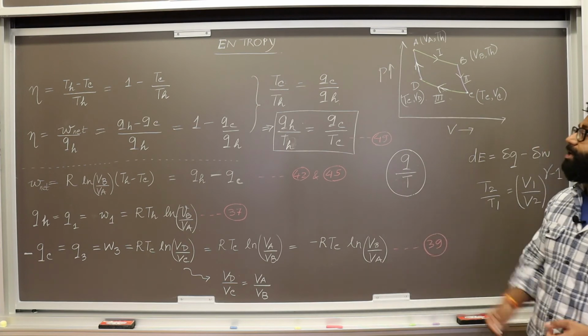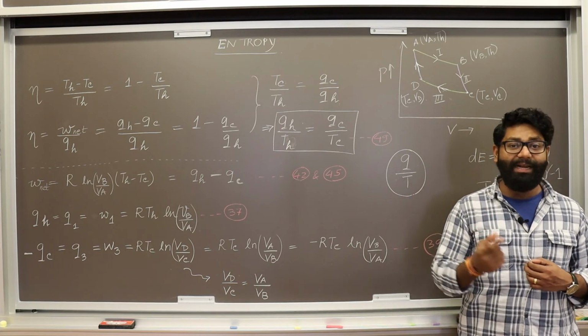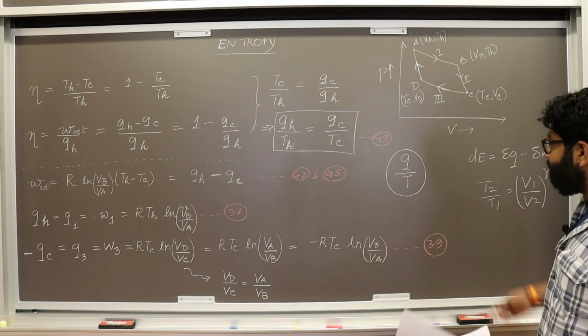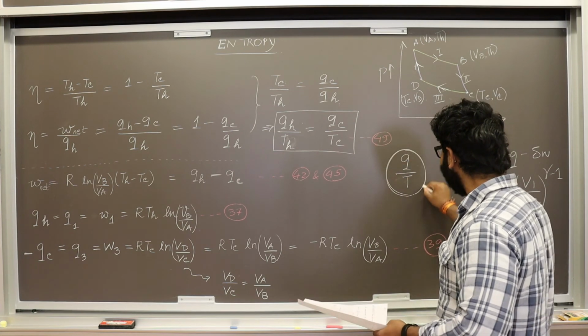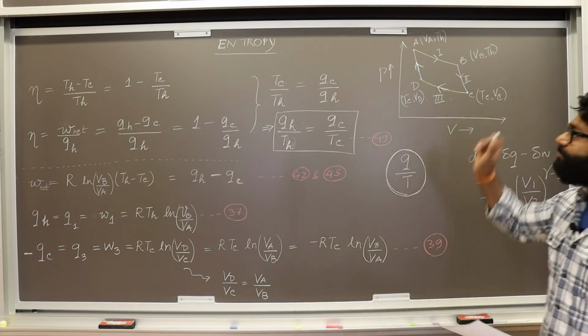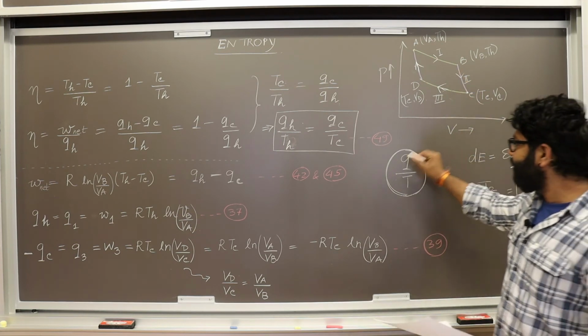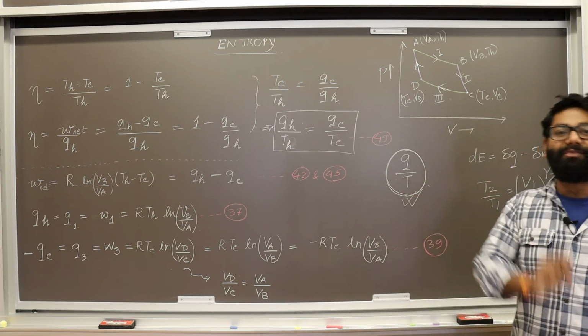This is where we get the idea that Q by T becomes a state function, and therefore for any reversible cyclic process, like this one, the quantity Q by T now becomes a state function.